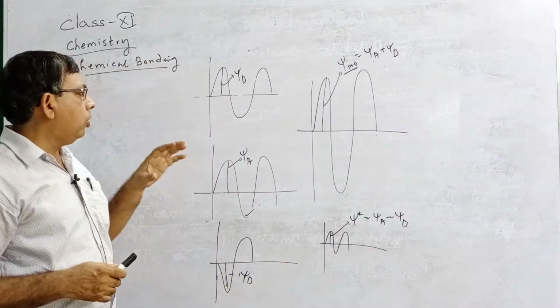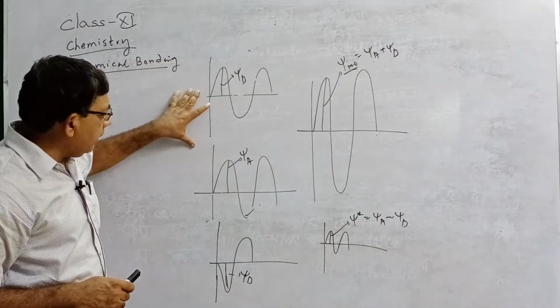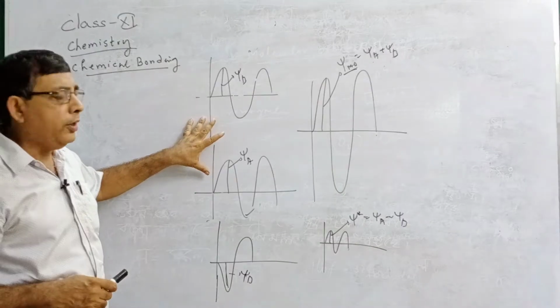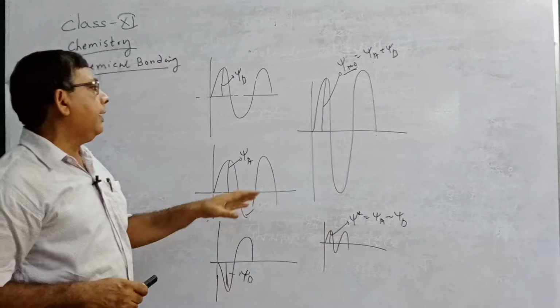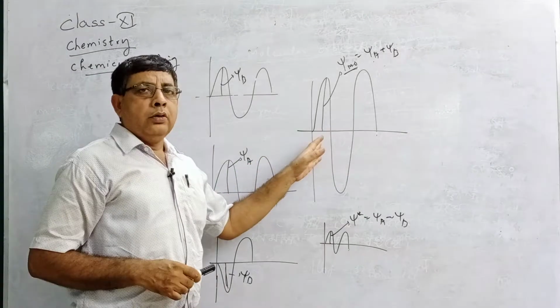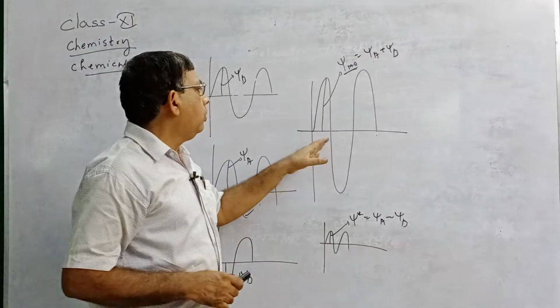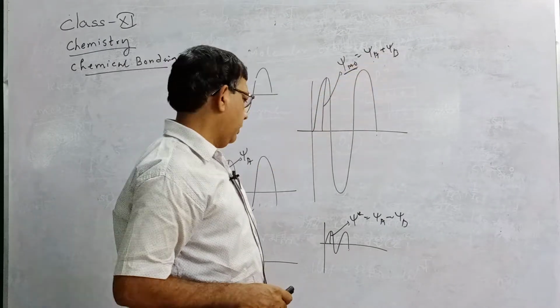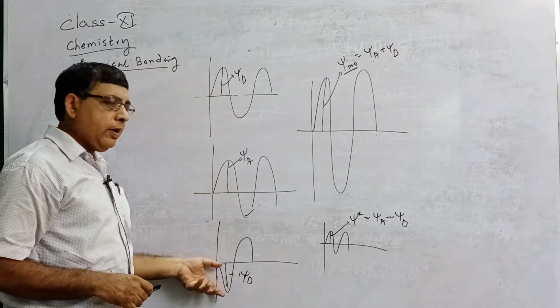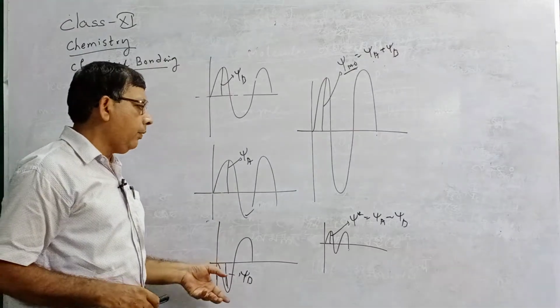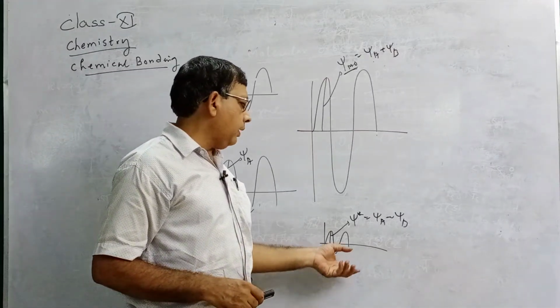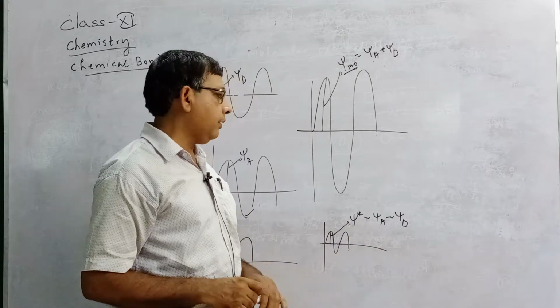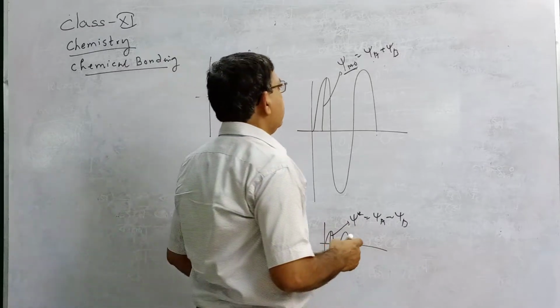So two atomic orbitals in the same phase, when they overlap, give the bonding molecular orbital with the wave function psi A plus psi B. And when two atomic orbitals out of phase overlap, they give a molecular orbital whose wave function is psi A minus psi B.